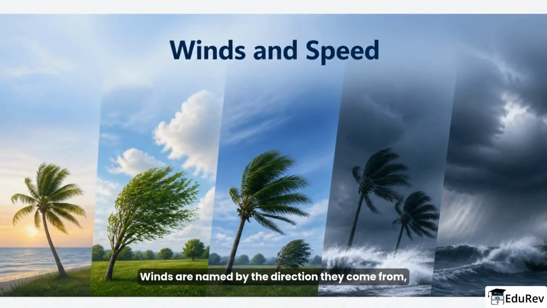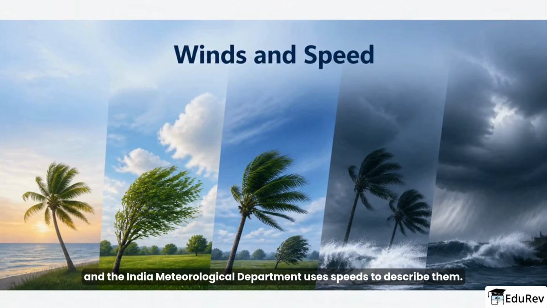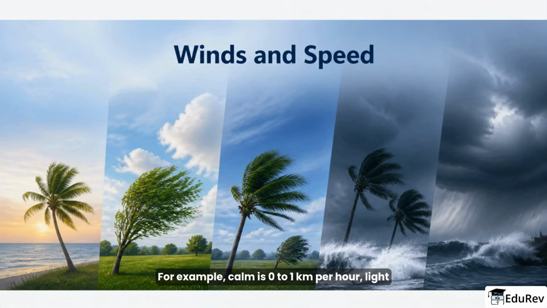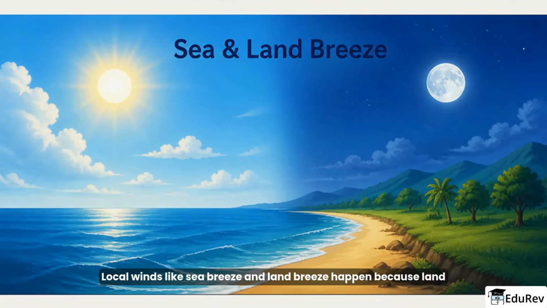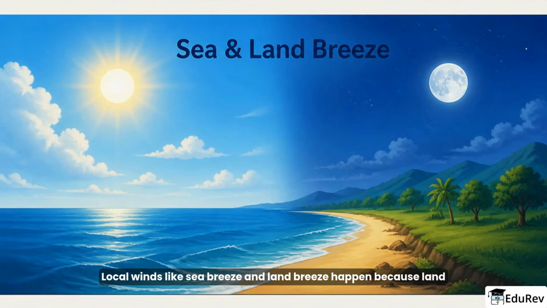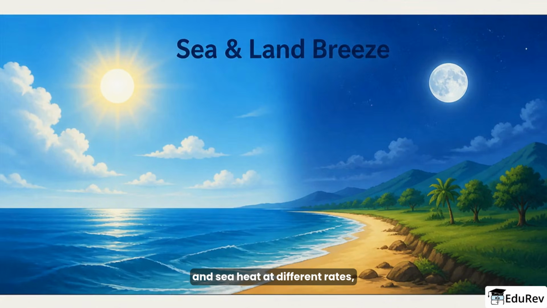Winds are named by the direction they come from, and the India Meteorological Department uses speeds to describe them. For example, calm is 0 to 1 km per hour, light breeze 6 to 11, strong breeze 39 to 49, and storm 103 to 117 km per hour. Local winds like sea breeze and land breeze happen because land and sea heat at different rates, cooling at night and warming in the day.